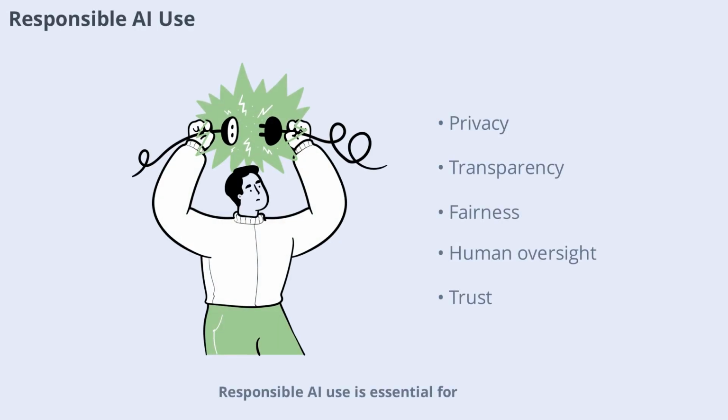Responsible AI use is essential for building trust and ensuring positive outcomes. By prioritizing privacy, transparency, fairness, and human oversight, institutions create an environment where AI supports rather than replaces educational professionals.